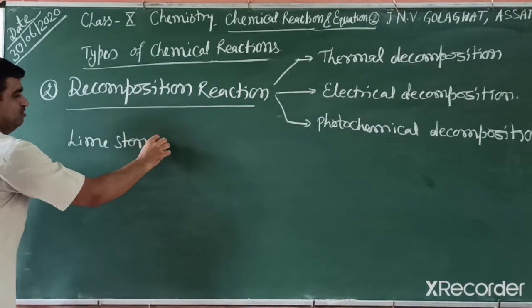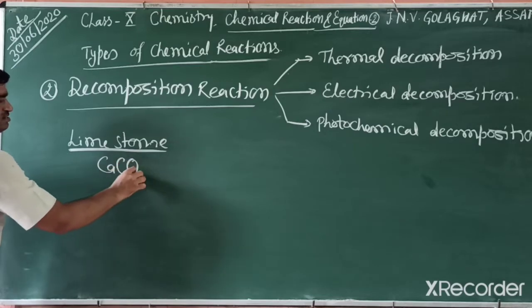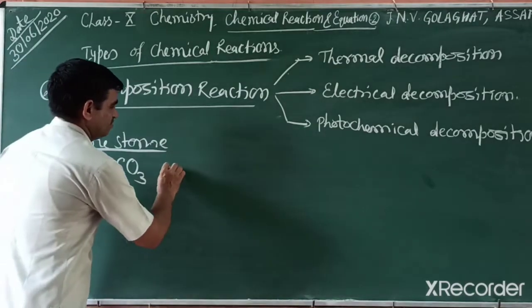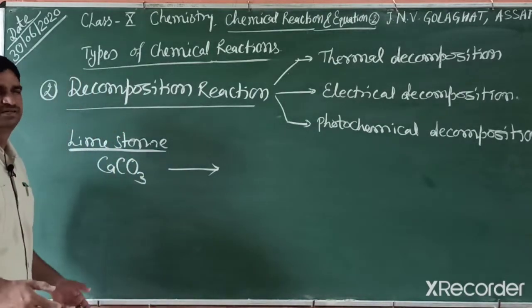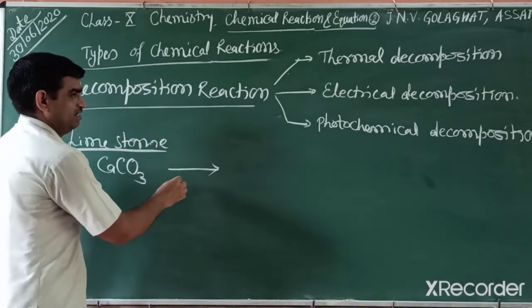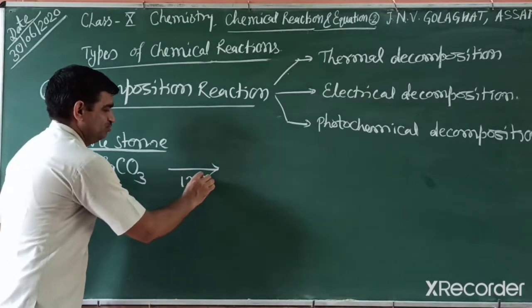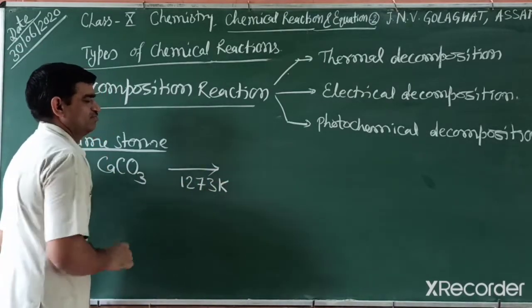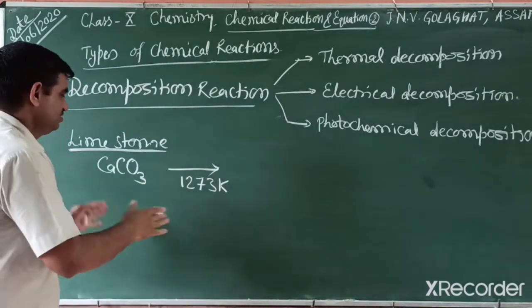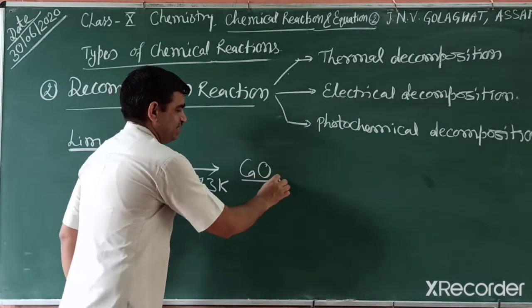Limestone is a white calcium compound, calcium carbonate, which has different natures, crystalline and non-crystalline. When we heat, we can write the heat above or below the arrow mark. Approximately 1000 degrees Celsius, or you can say 1273 Kelvin, heat is required. When we heat the substance, it is decomposed into calcium oxide, which you can call lime.